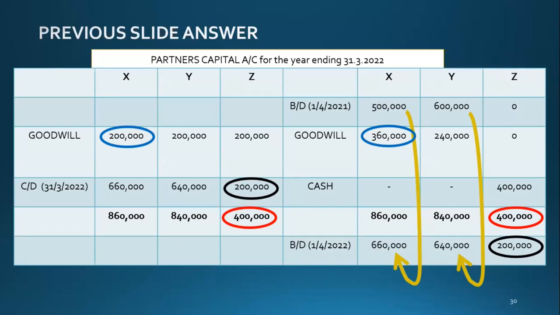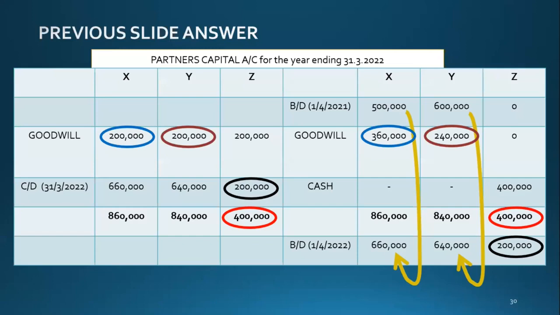Now on the other side, Y is credited 240, but he is debited 200,000. His net effect is on the credit side plus 40. So that led to the 600 to 640 increase.